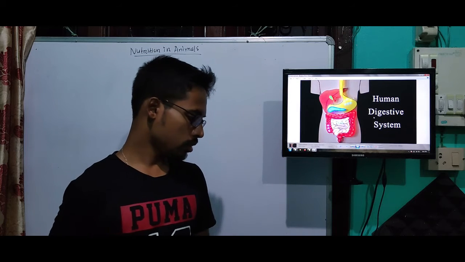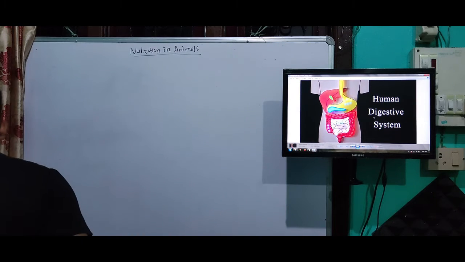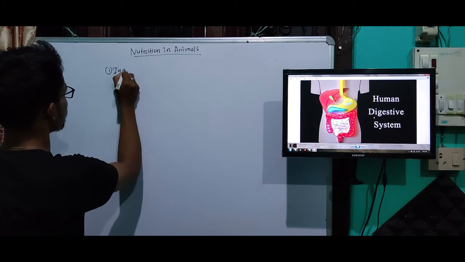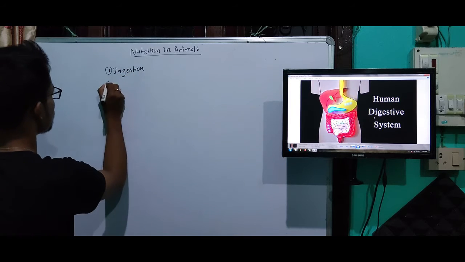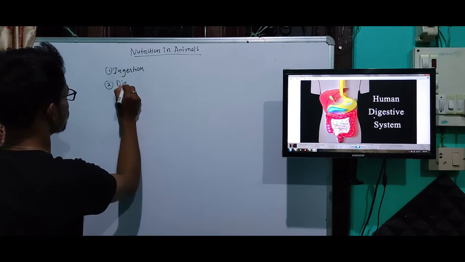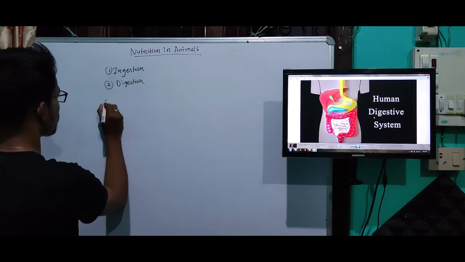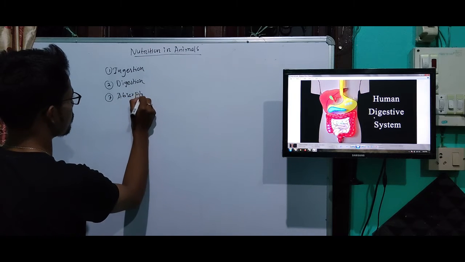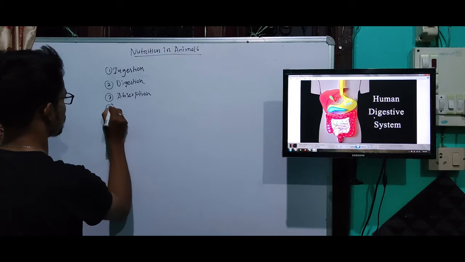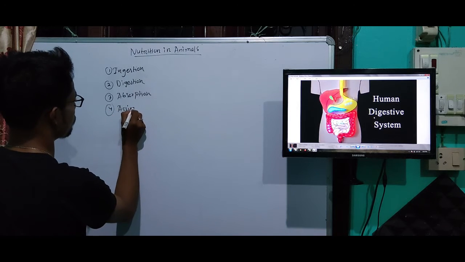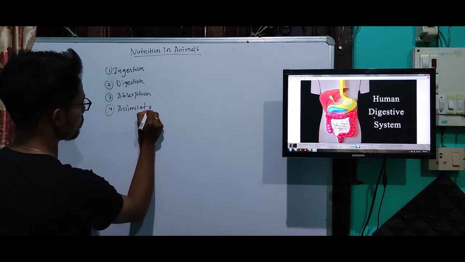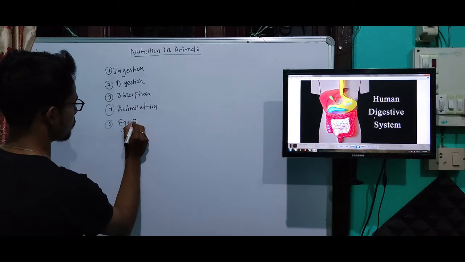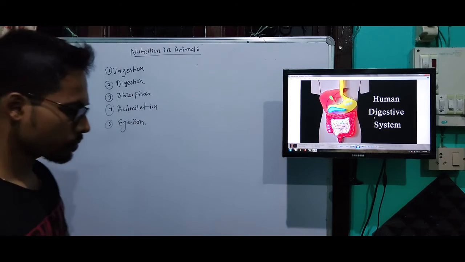These different steps are: first, ingestion, digestion, absorption, assimilation, and the fifth one, egestion.